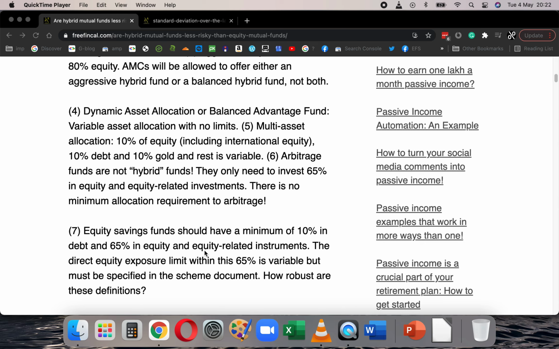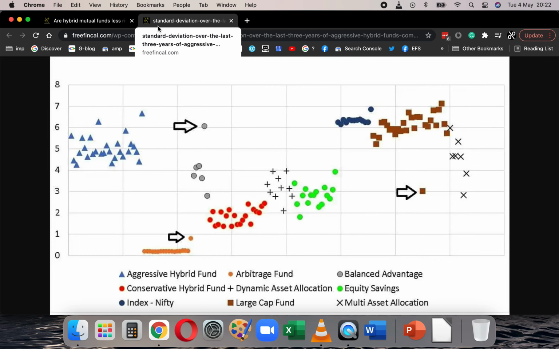Equity savings funds should have a minimum of 10% in debt and 65% in equity and equity related instruments. The amount of arbitrage and direct equity should be specified in the scheme document. So now what I have done is I have plotted the standard deviation over the last 3 years for all these categories. The y-axis is the 3-year standard deviation. The x-axis is just the fund number, so I have not shown it.